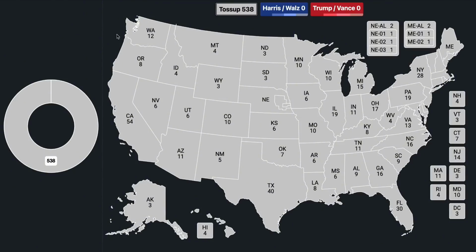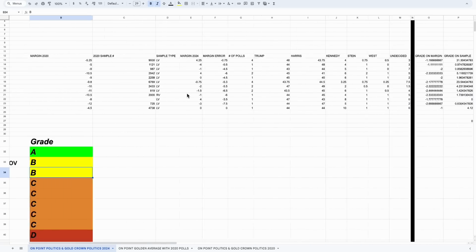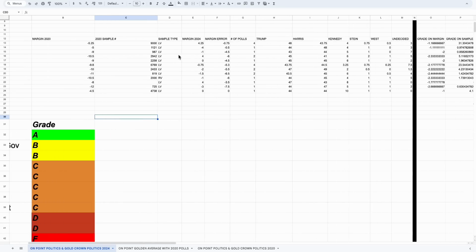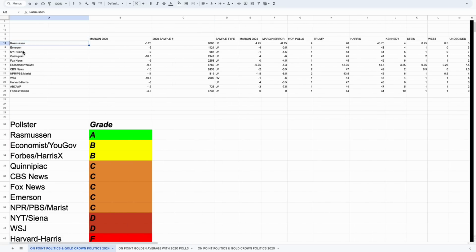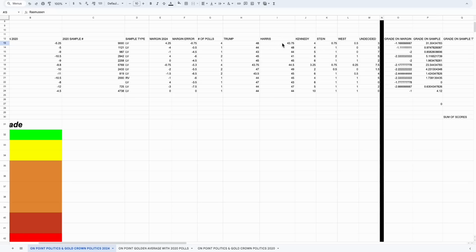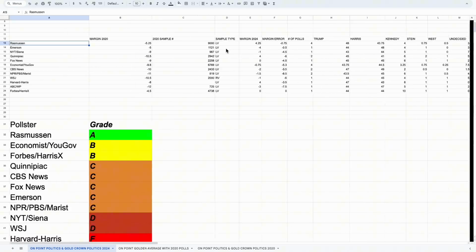And so, what we have essentially done is we've created our own aggregate for the 2024 race. We plugged in all of the latest averages for certain pollsters that we selected, those being Rasmussen, Emerson, New York Times / Siena, Quinnipiac, Fox News, The Economist / YouGov, CBS News, NPR, PBS / Marist, Wall Street Journal, Harvard Harris, ABC / Washington Post, and Forbes / Harris X. We took the average numbers for Donald Trump, Harris, Kennedy, Stein, and West from all of the polls, and all of the undecided numbers have been plugged into this polling aggregate.